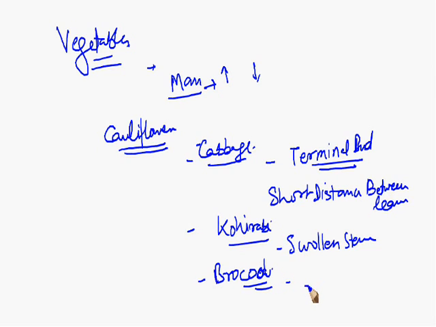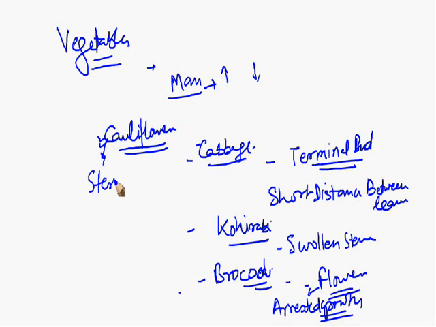Broccoli is selected for its flower. The flowers show arrested growth so that they can be eaten. And cauliflower itself is selected for flower clusters, meaning the sterile flowers, which are the edible part of the cauliflower.